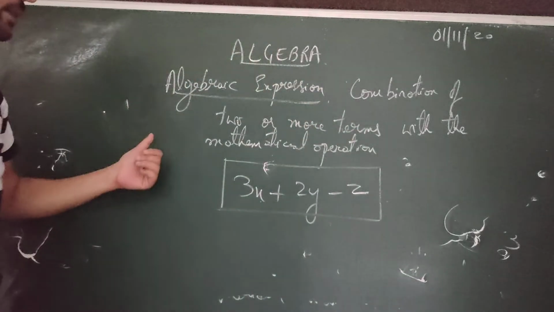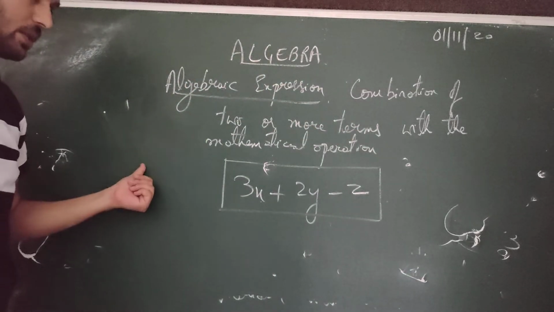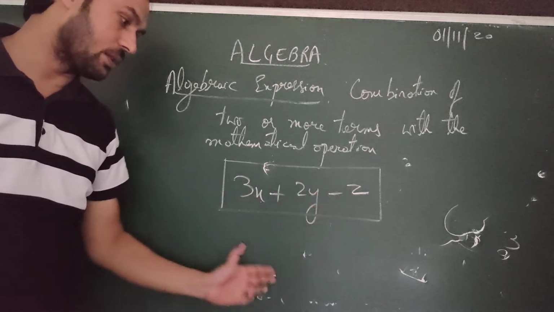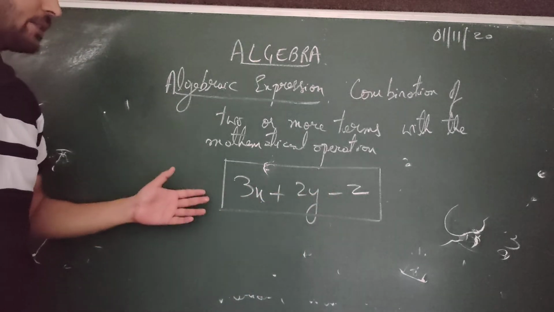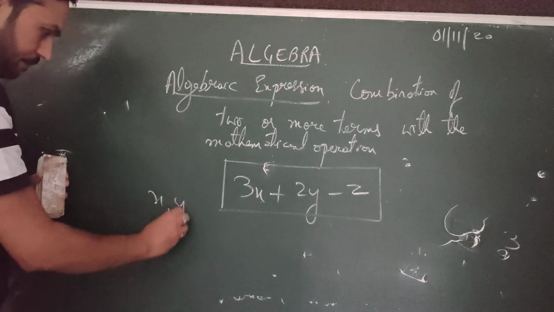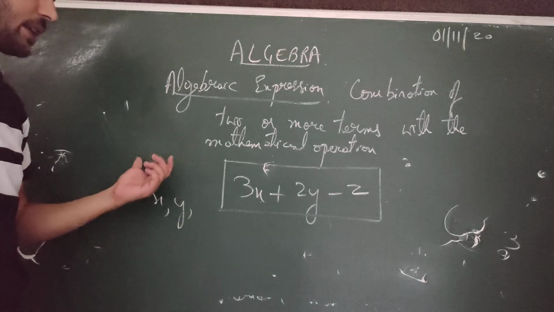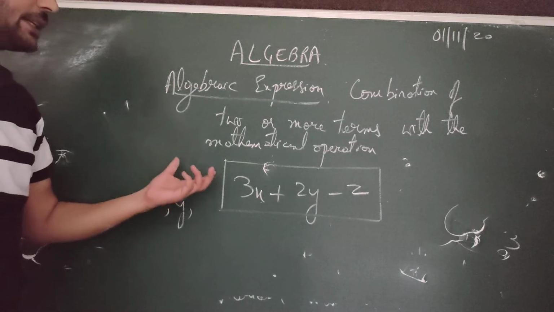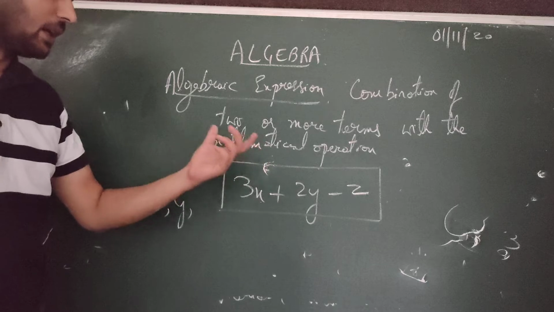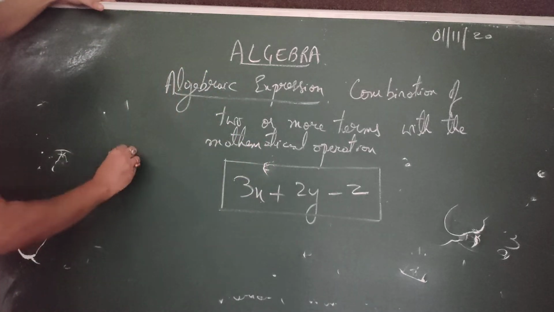I hope till here is clear. First thing in algebra we need to know is what is a constant. All the numbers are called constants here because you can't change the value of the numbers. Then comes variable. Variable means all the alphabets that we have, those are called variables because they are unknown. And basically in algebra we are finding an unknown. Like supposing, in a simple way you can say like this, we are trying to find an unknown.